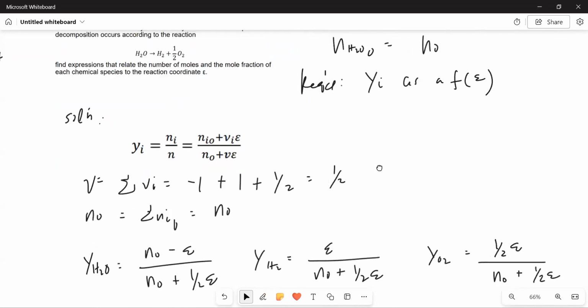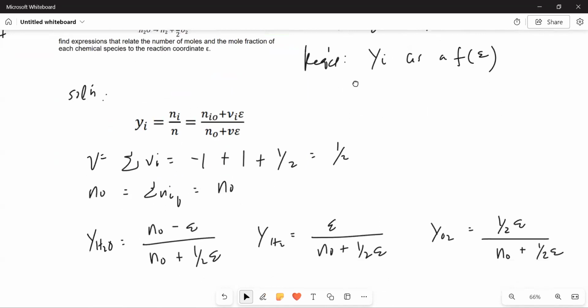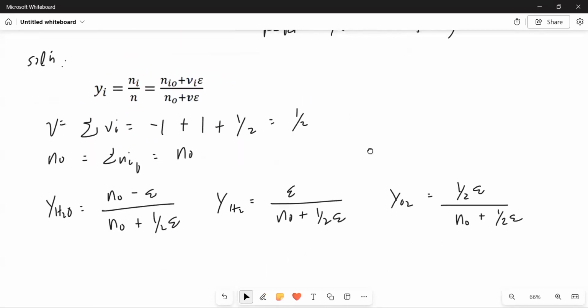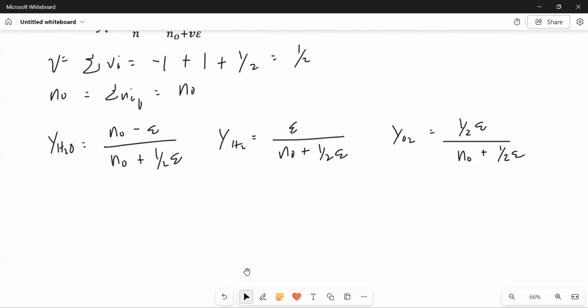If we want to relate the number of moles of water to the reaction coordinate, we can write the fractional decomposition of H2O.